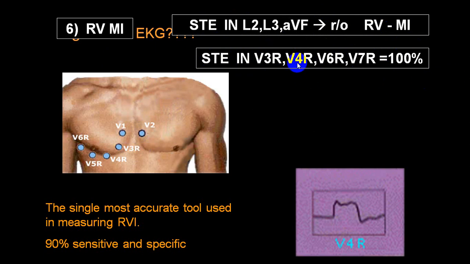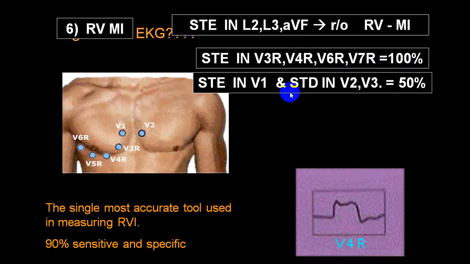And almost if you get it in V4R, V5R, V6R, or even in V7R, it is 100% specific. But if you get lead 2, lead 3, aVF ST segment elevation with ST elevation in V1, and there is an ST depression in V2, V3, this is giving you a clue. Almost in 50% of the patients, there will be RVMI.